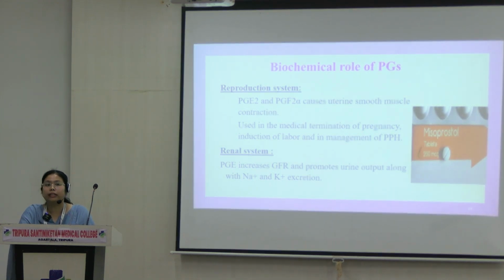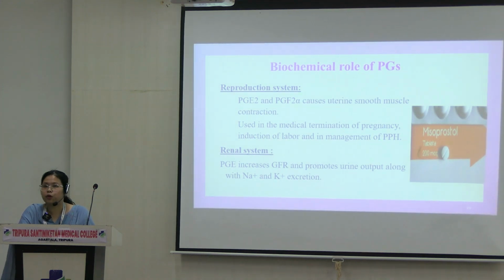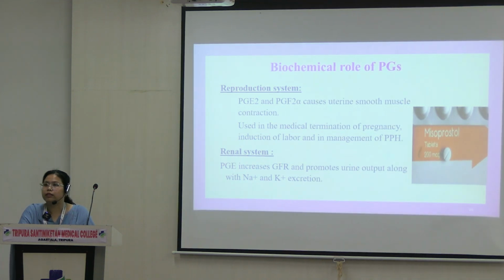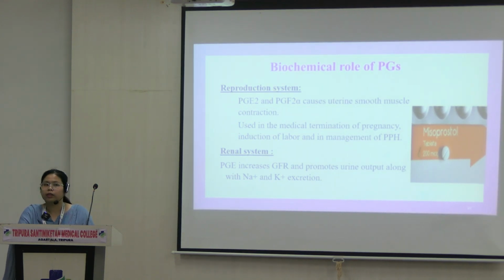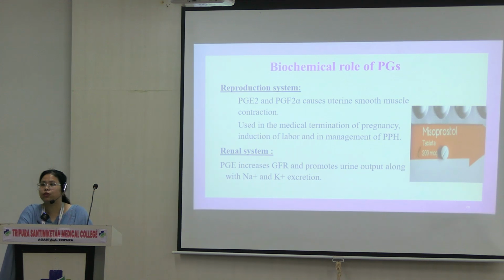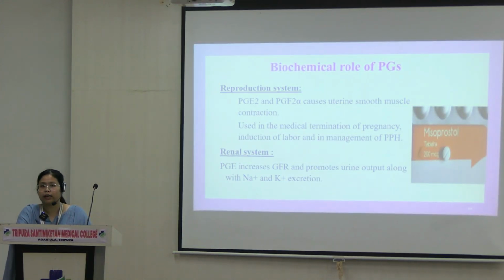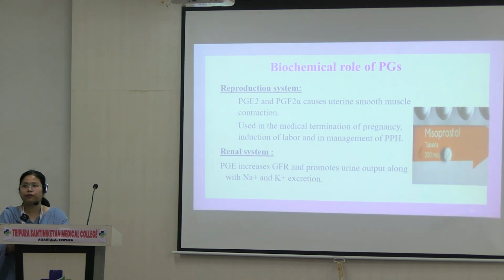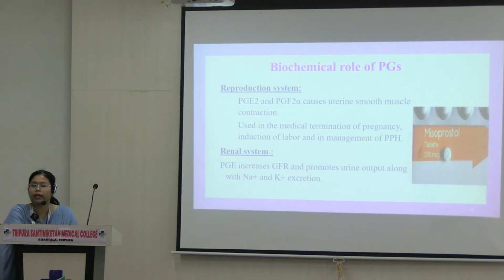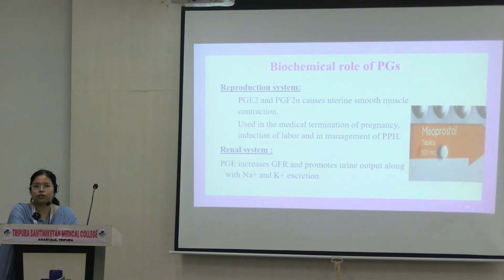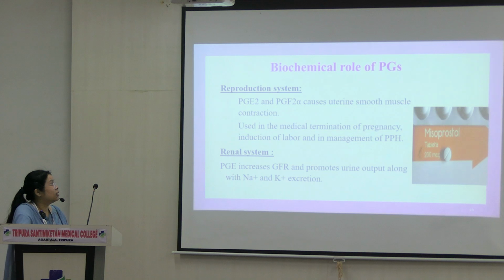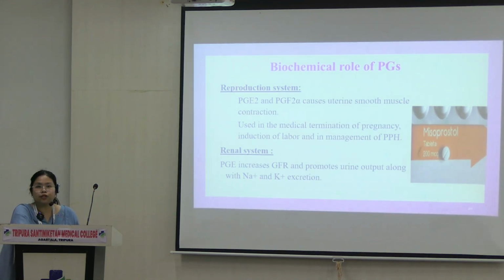Along with that, they are also used in induction of labor, as we have seen the same with oxytocin in the hormone class. Whenever a person is at term pregnancy, not having any labor pains, let's say amniotic fluid is already reducing, baby is in distress, you need to get the baby out, but the mother is not having any labor pain. So what we do is induce the labor, or start the labor, with the help of analogs of prostaglandins, along with oxytocin. Oxytocin is the main drug. Along with that, we have analogs or synthetic medications of prostaglandin that will help in the induction of labor.